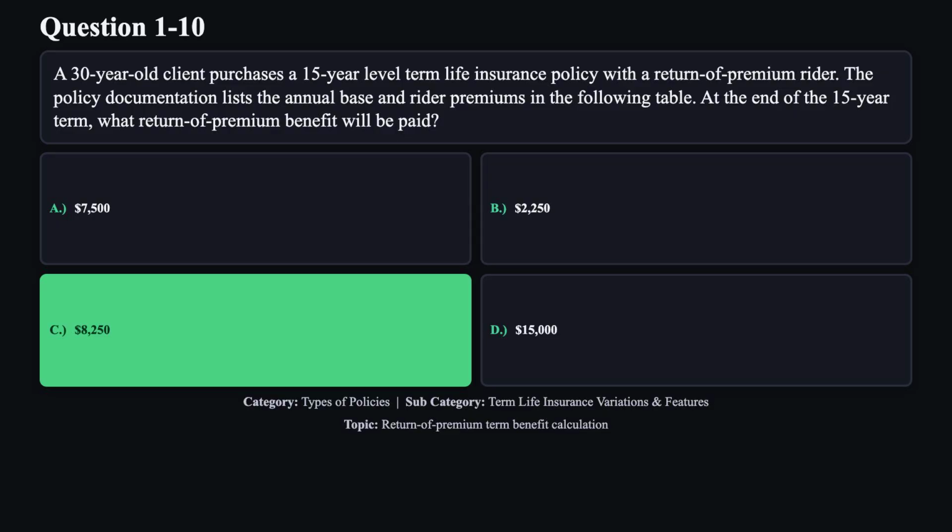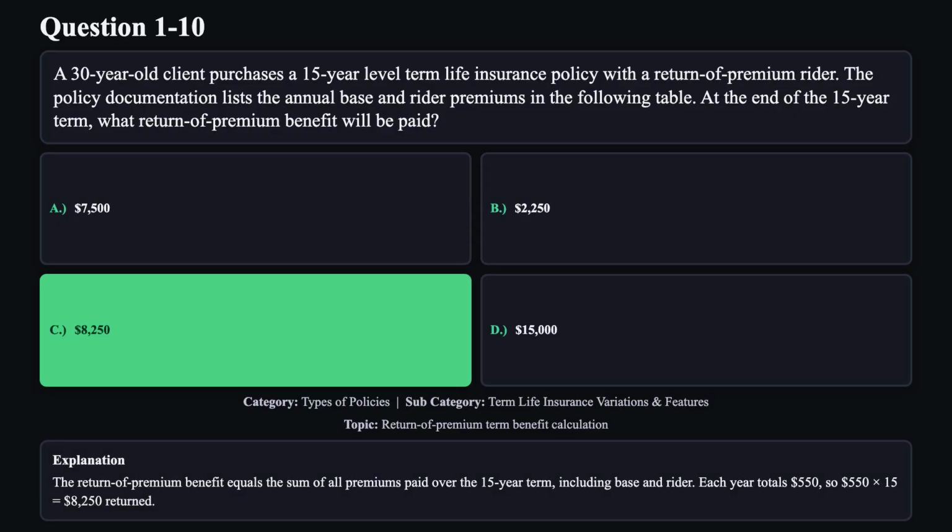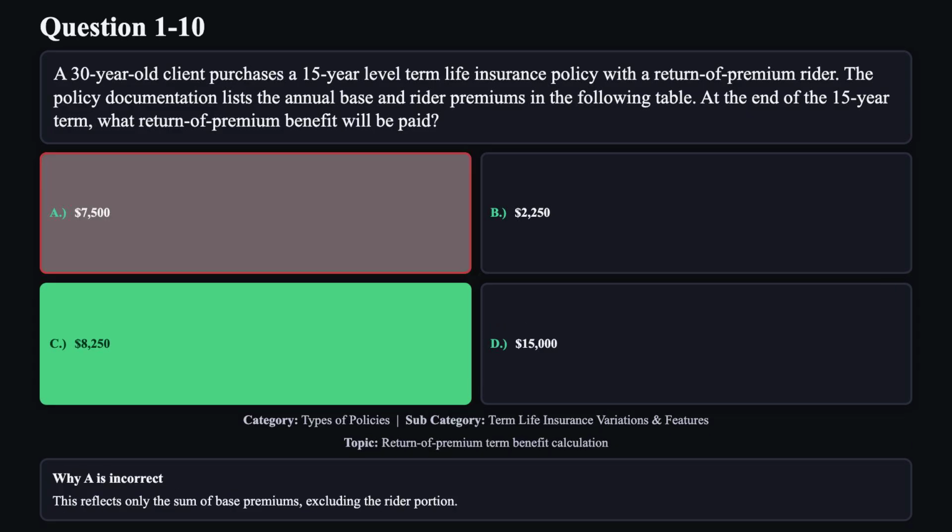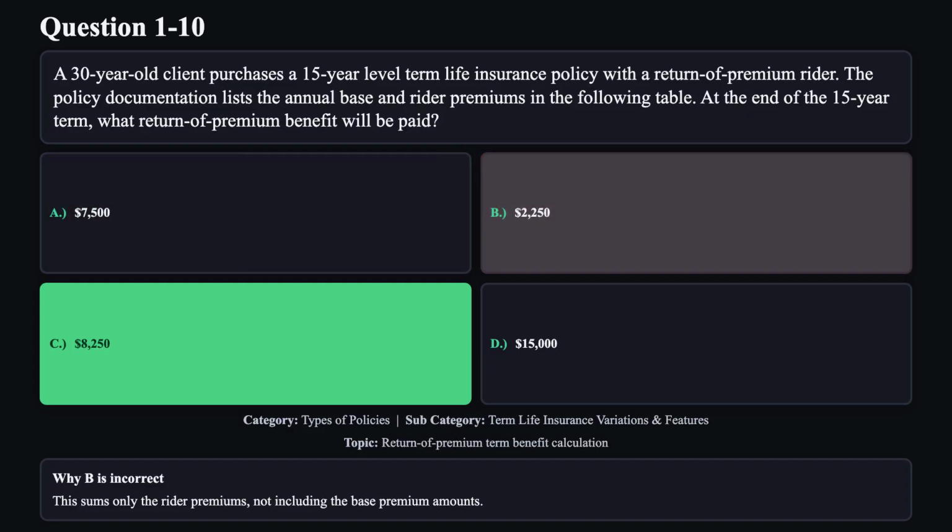The correct answer is C. The return of premium benefit equals the sum of all premiums paid over the 15-year term, including base and rider. Each year totals $550, so $550 multiplied by 15 equals $8,250 returned. Reason A is not correct. This reflects only the sum of base premiums, excluding the rider portion. Reason B is not correct.